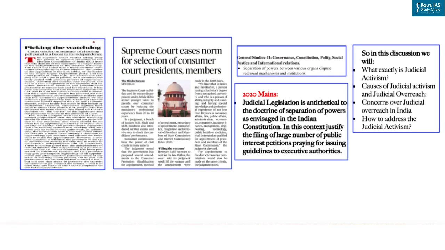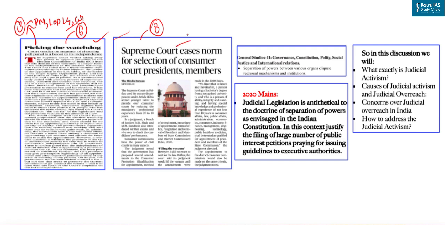Now our next discussion is based on two articles. This one appeared on page number 6 and this one on page number 8 in The Hindu newspaper. The context of this article is that the higher judiciary has lately given two prominent decisions which have raised the eyebrows of constitutional experts regarding the breach of separation of power in India. In this, the court has ruled that a three-member committee comprising the Prime Minister, the leader of opposition in Lok Sabha or the leader of the single largest opposition party, and the Chief Justice of India will choose the CEC, that is, Chief Election Commissioner, and other election commissioners until a law is passed.